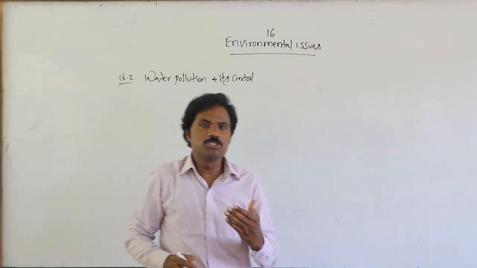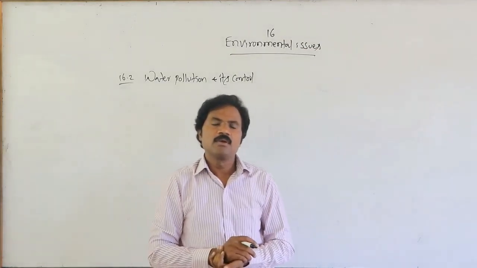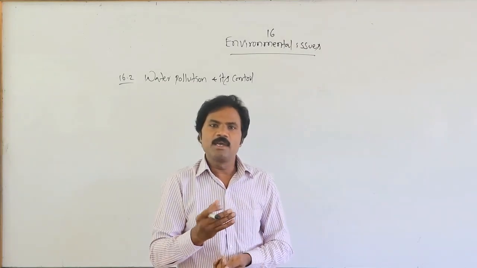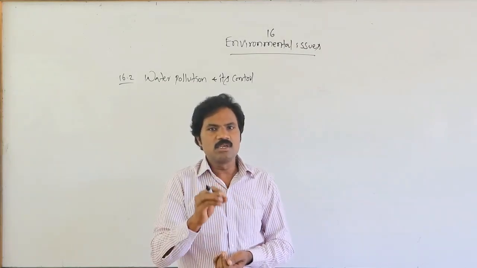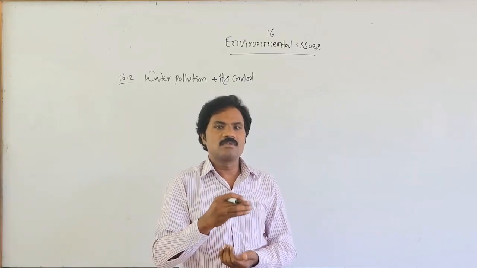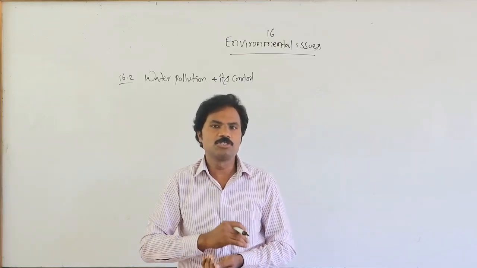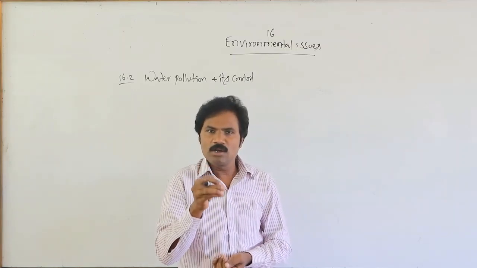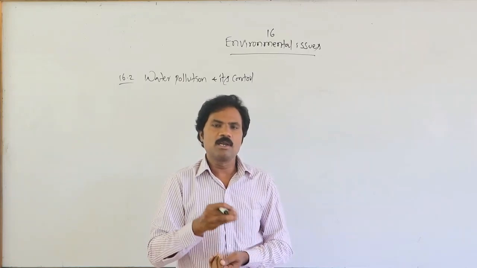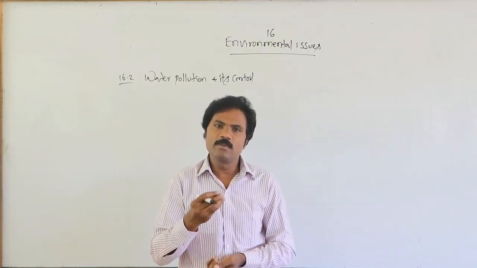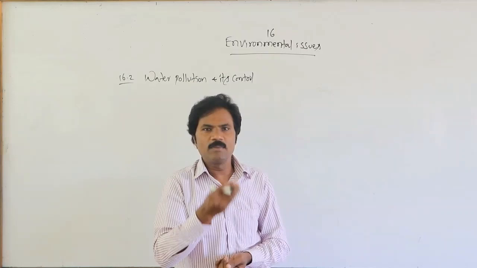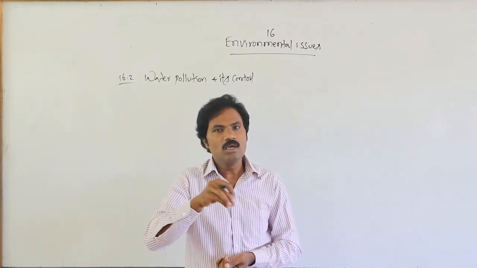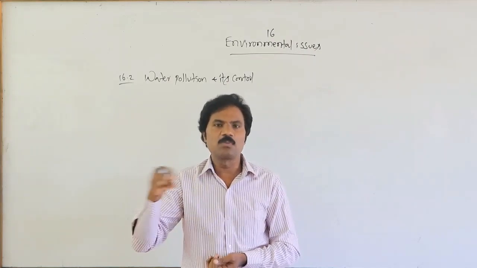How does water pollution occur, and what are its causes? Water pollution can be of three different types: biological, chemical, and physical. Biological pollution is related to contamination by pathogens and biological microorganisms like bacteria, viruses, fungi, nematodes, and protozoa. If water is contaminated by such organisms, it may cause biological water pollution.